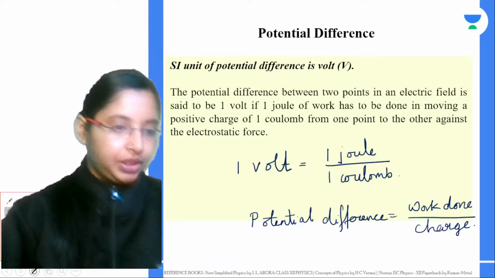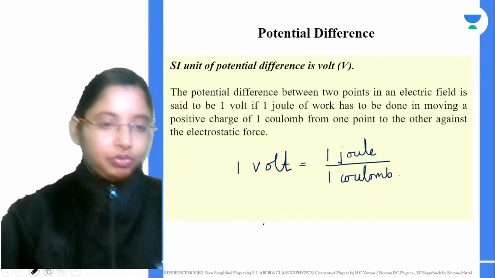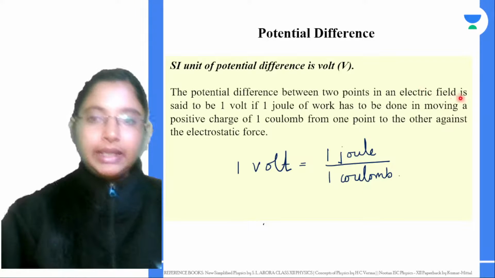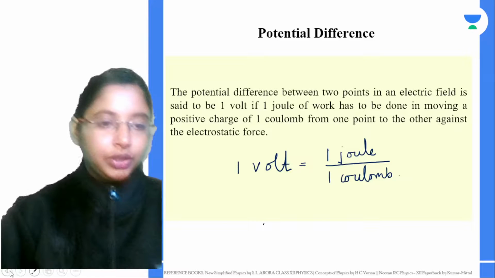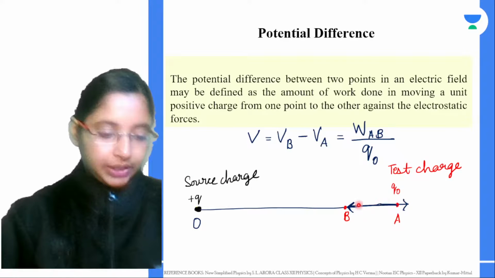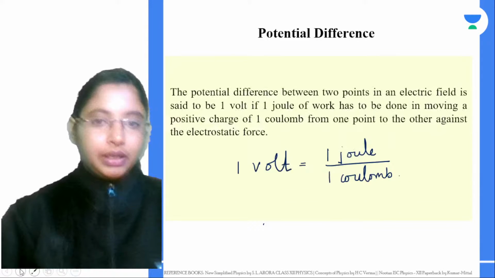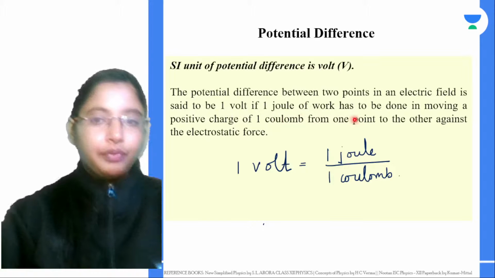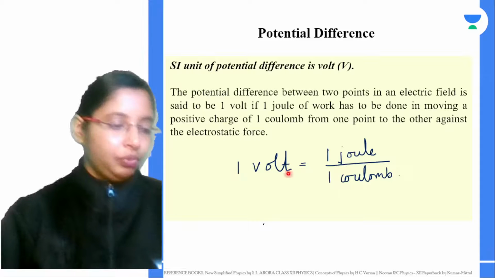So from here you can say the potential difference between 2 points in an electric field is said to be 1 volt if 1 joule of work has to be done in moving a positive charge of 1 coulomb from one point to another against the electrostatic force. That is basically 1 volt.